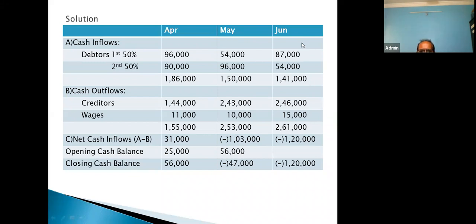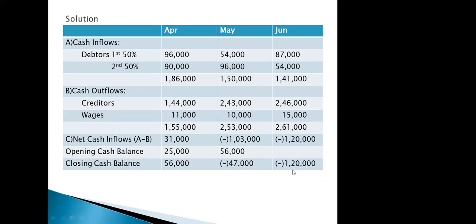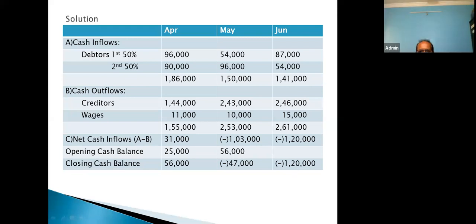Same way for June also. What is the shortage of cash for June? 1,20,000. If you want to show cumulative, but the company will have to arrange in the same month. For May, they will arrange 47,000 and they will pay out this. For June, you will have to indicate. So shortage is 1,20,000. So the company will come to know the month-wise position, what is the available cash.